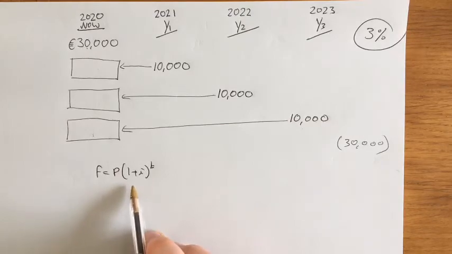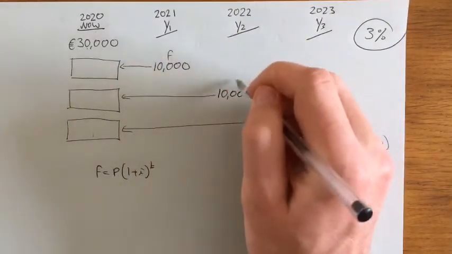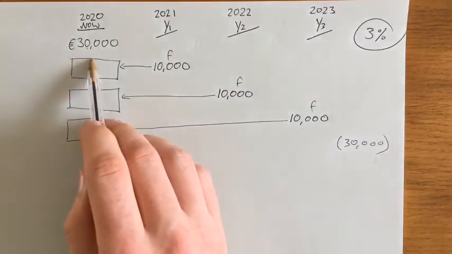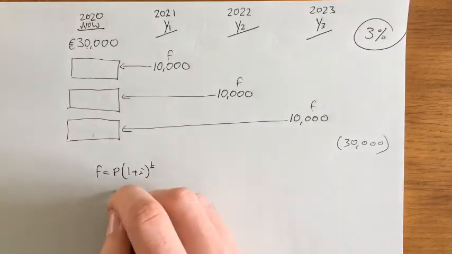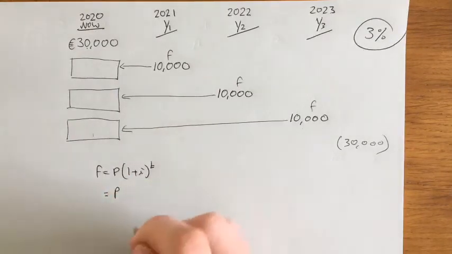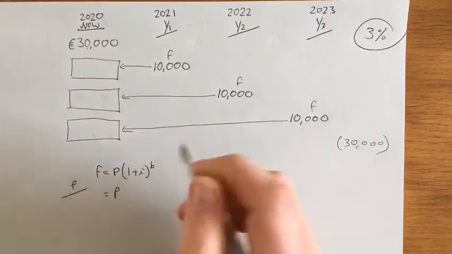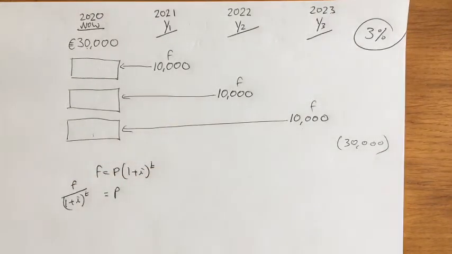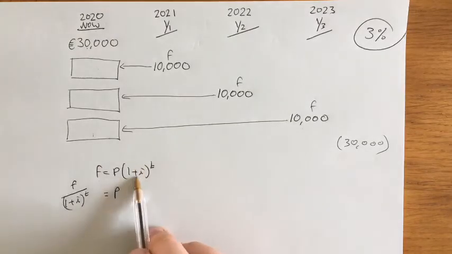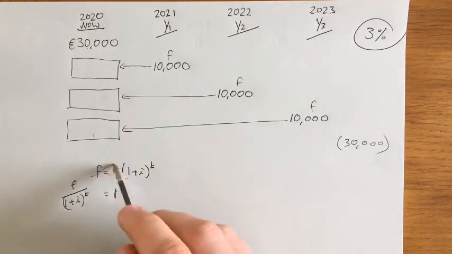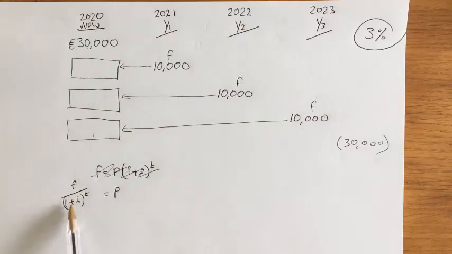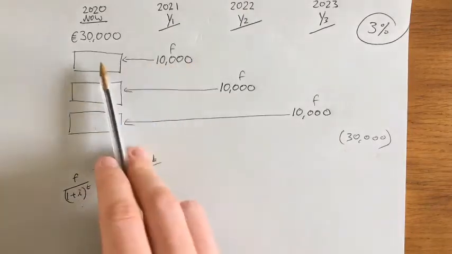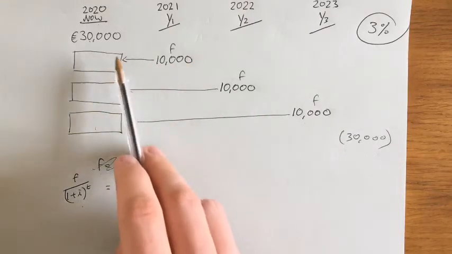But if you think about it, these are the future values because they're in the future. So we know F and we're trying to find the present values. So I'm just going to manipulate this formula a little bit. I'm going to get P on its own, and obviously then it'll be F all over 1 plus I to the power of T. We were using the other formula in the savings questions in the last video. I'm not using that formula anymore now. I'm using this one. So let's bring back these 10 grands now to present values.